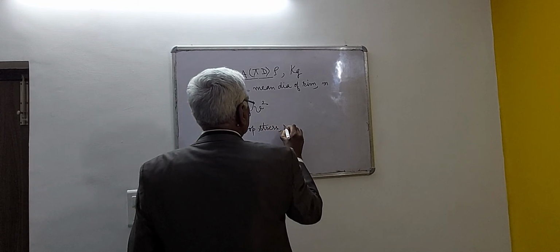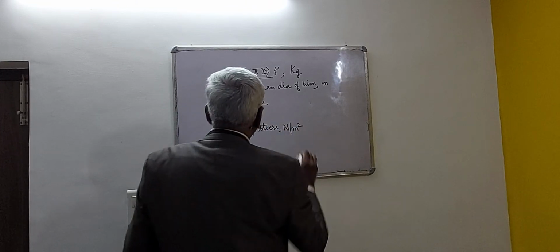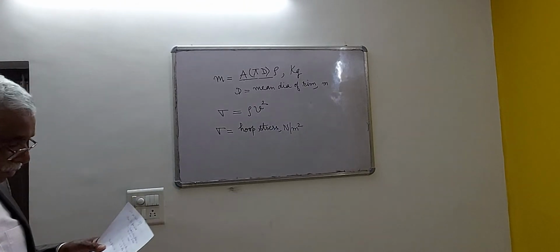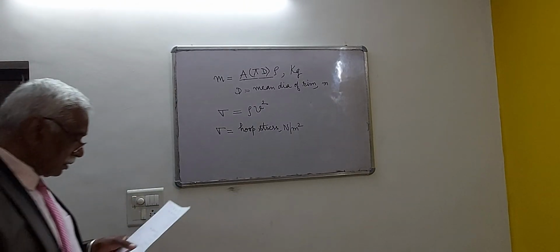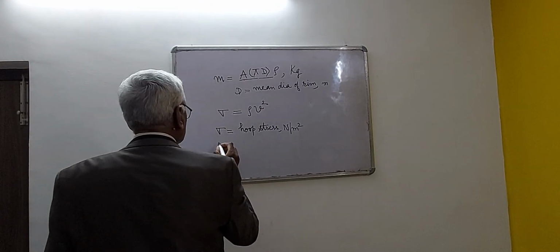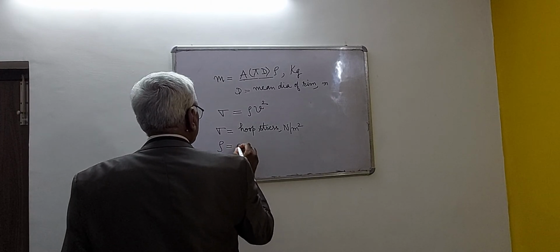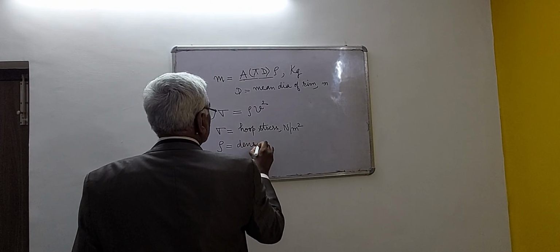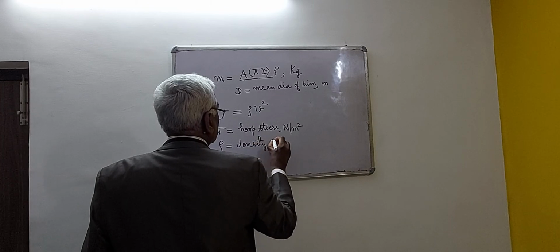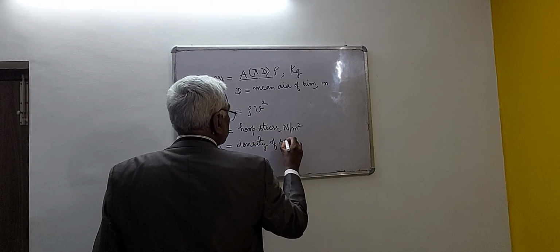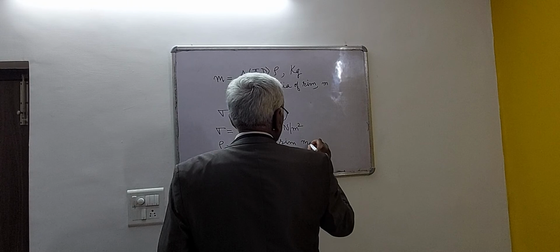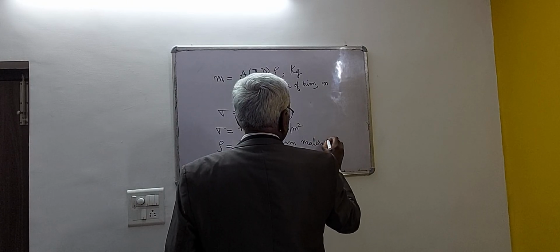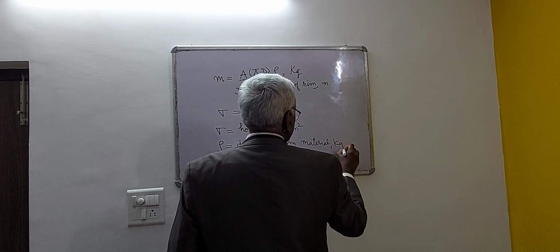It will be in Newton per meter square. Rho is the hoop stress, and density is the density of rim material, in kg per meter cube.